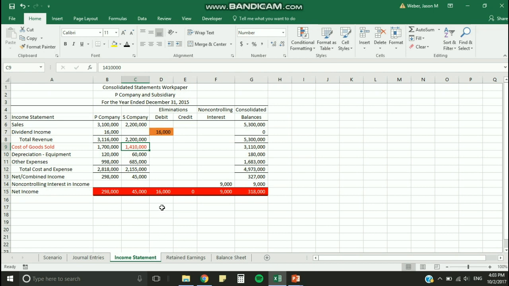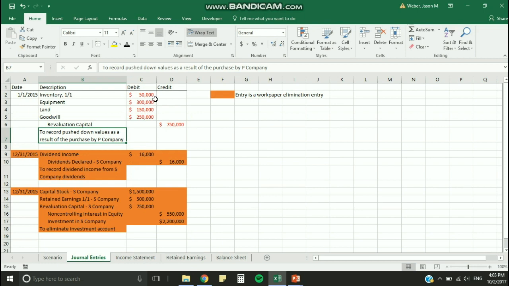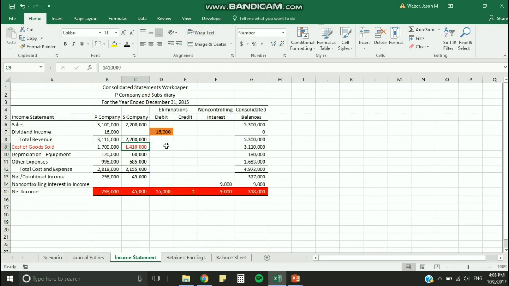Here on the income statement, I would like you to draw your attention to the cost of goods sold, which is highlighted in red. This figure has changed as a result of this journal entry, because the value of the beginning inventory changed as a result of pushdown accounting. Also of note is this net income line, which will be pulled onto the retained earnings statement.